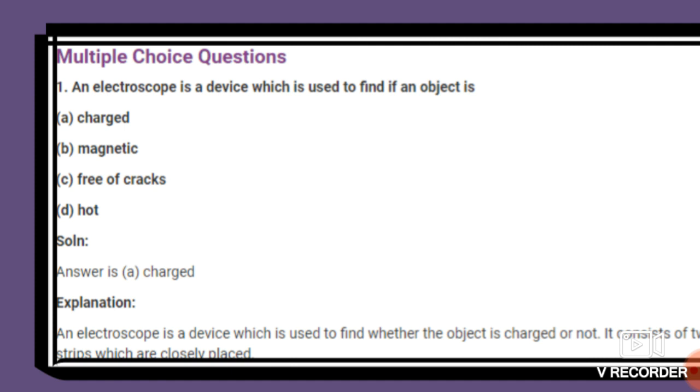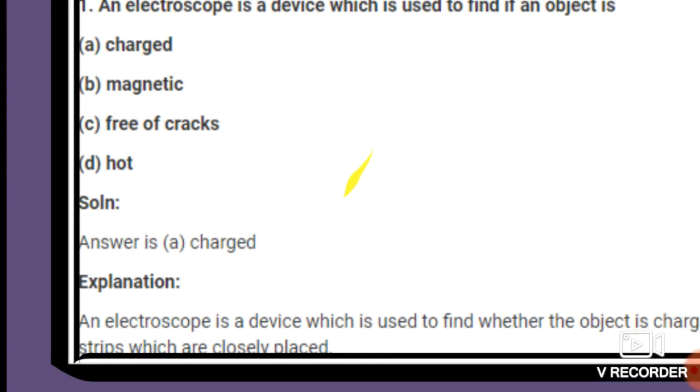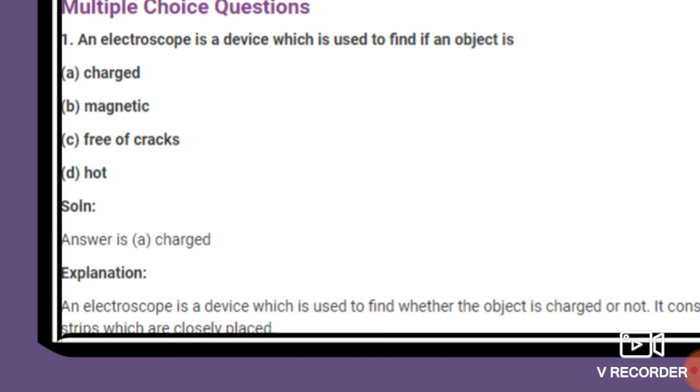The options are: option A, charge; option B, magnetic; option C, free of cracks; option D, hot. So what is the answer? The answer is A, charge. An electroscope is a device which is used to find if an object is charged.